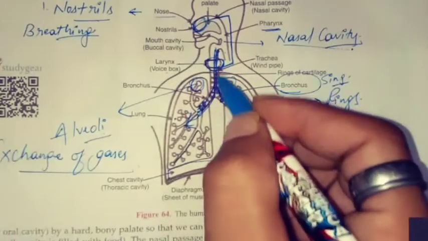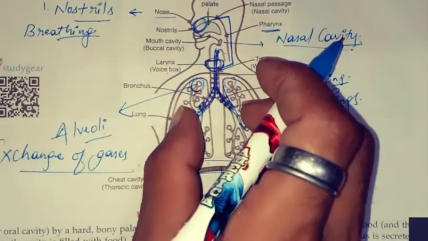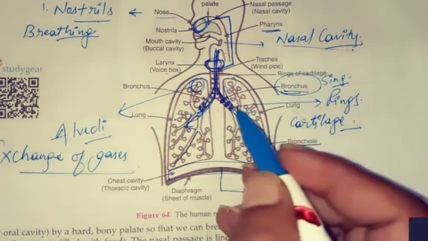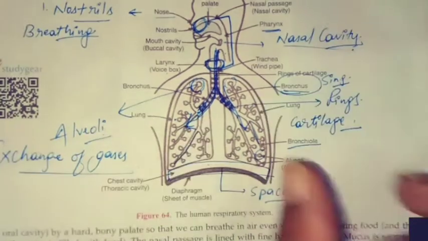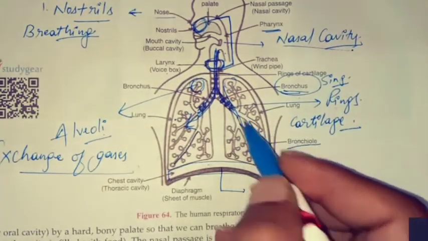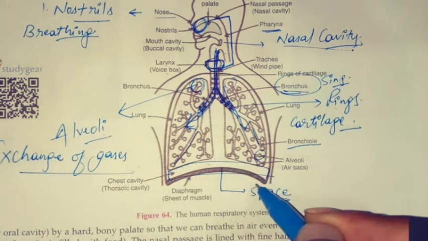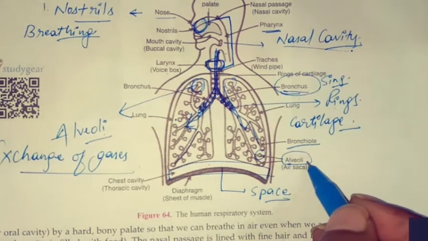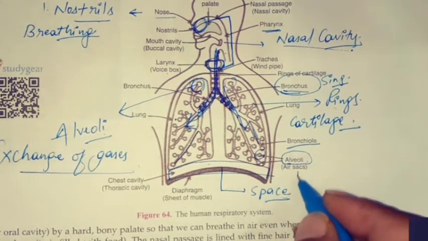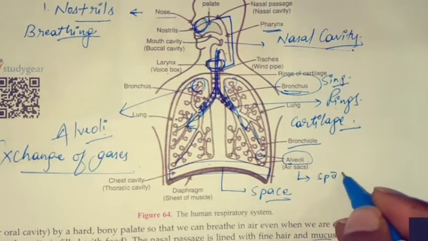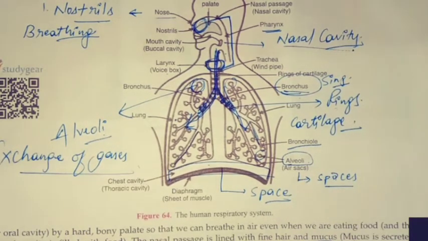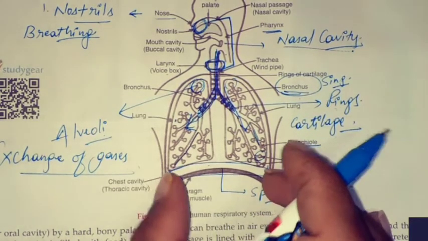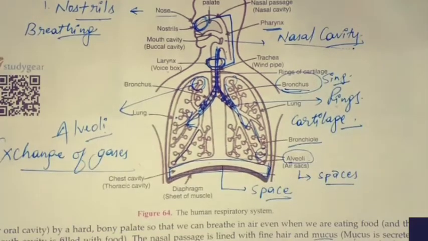Second thing, when this windpipe comes down, it is divided into two sections, two tubes that are called bronchus or plural, that is bronchi. These are supported by the rings. इनको कौन support कर रहा है? Rings. And further these bronchi are divided into many branches. And these are known as, at the branch you can see, this is what? Alveoli. Alveoli means air sacs. Air sacs means spaces. What is there? Space is there. And this is space, this is the chest cavity. Diaphragm, which provides space when we inhale the air. Okay now?